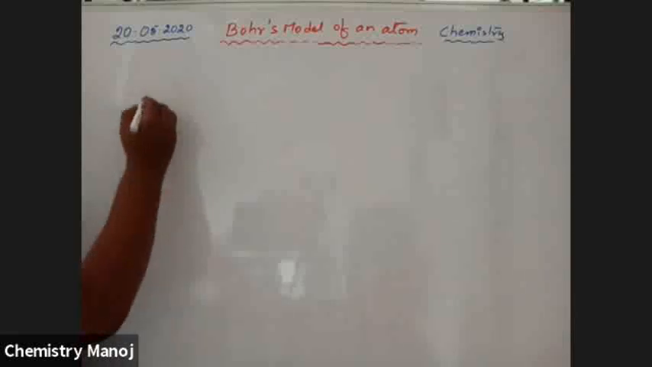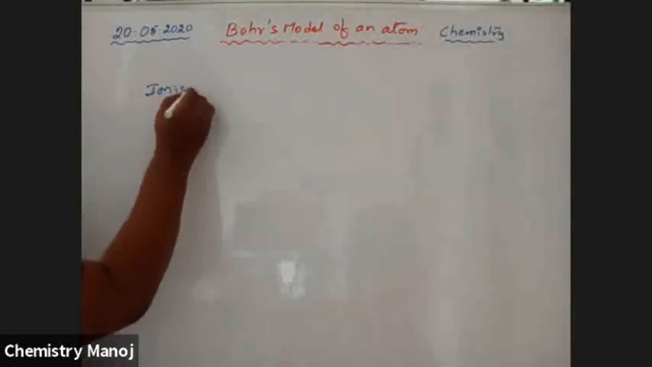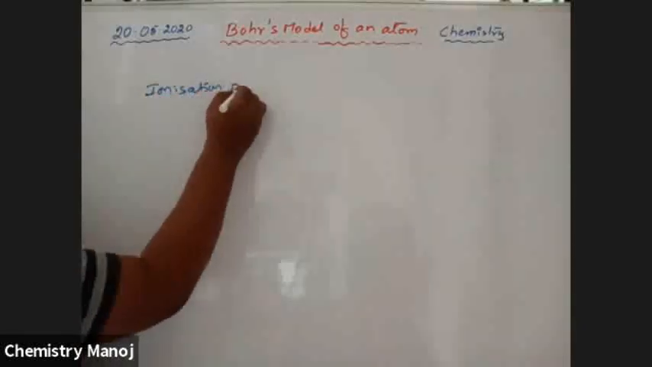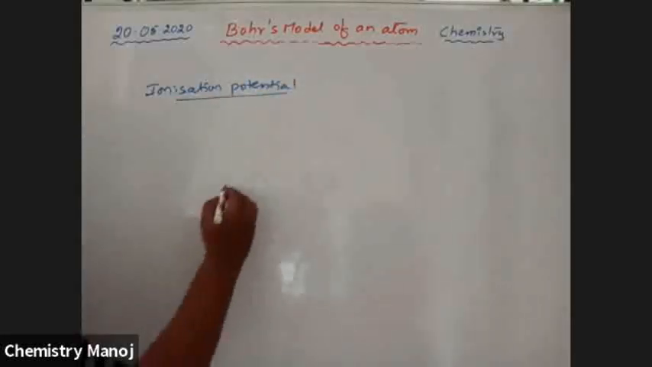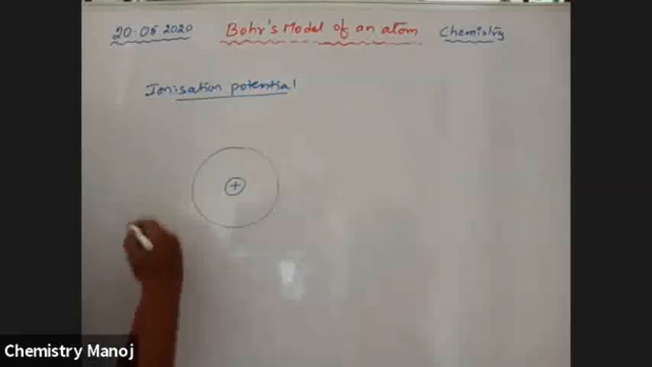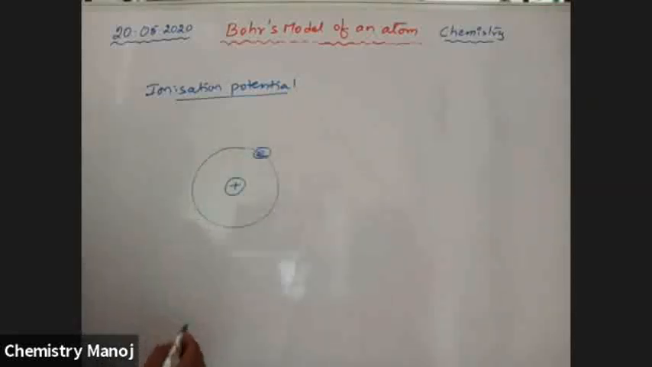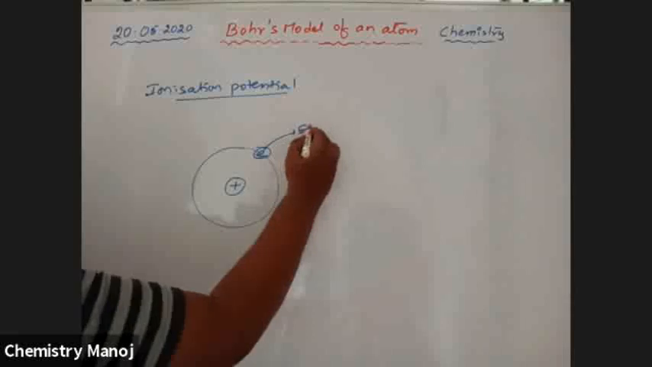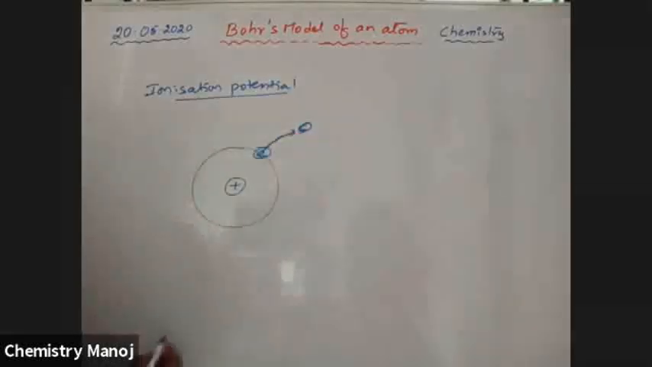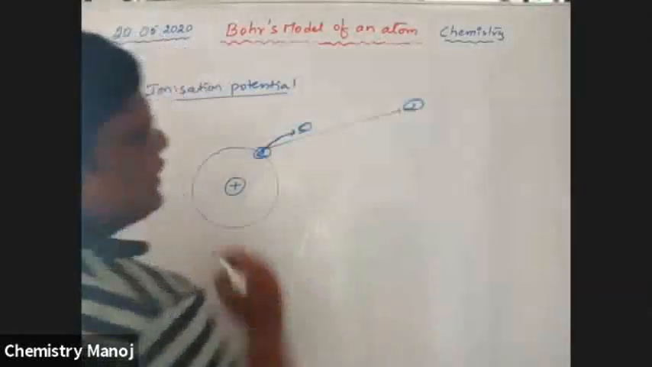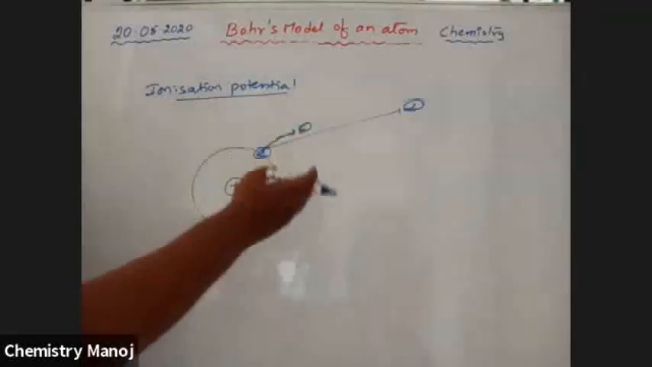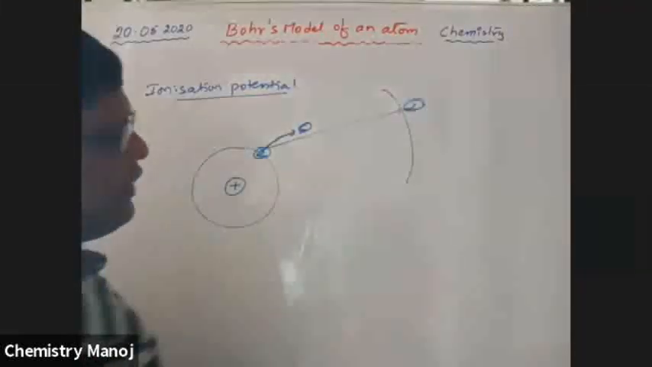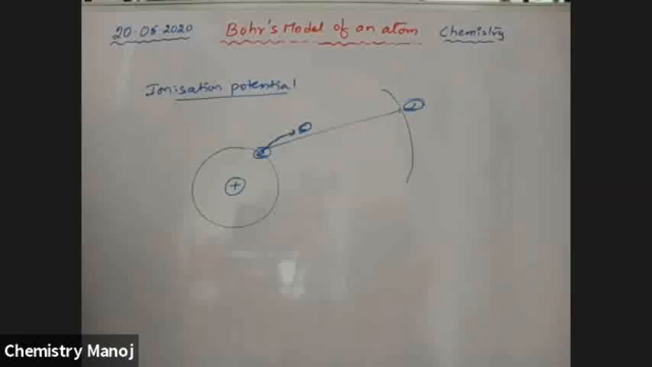That is ionization potential. What is the meaning of ionization potential? Here is an atom, and here is an electron revolving around the nucleus. It is the energy required to remove the electron from the outermost orbit to an infinite distance. So infinite distance means the radius of nth orbit is infinity, the radius of infinity orbit.